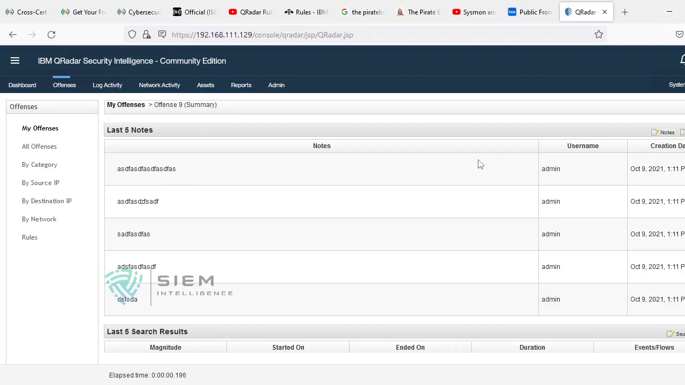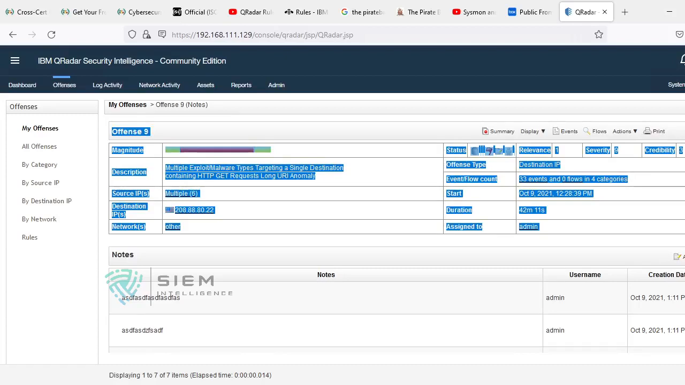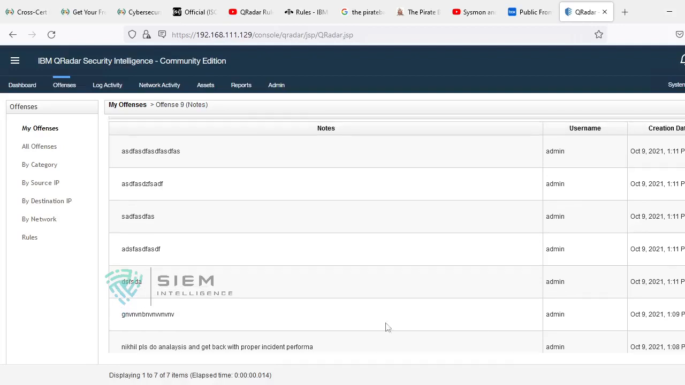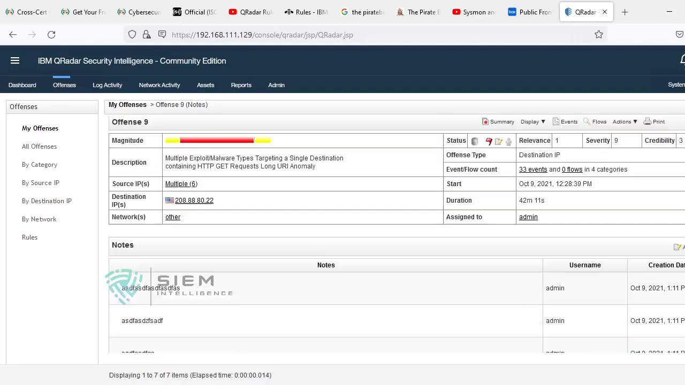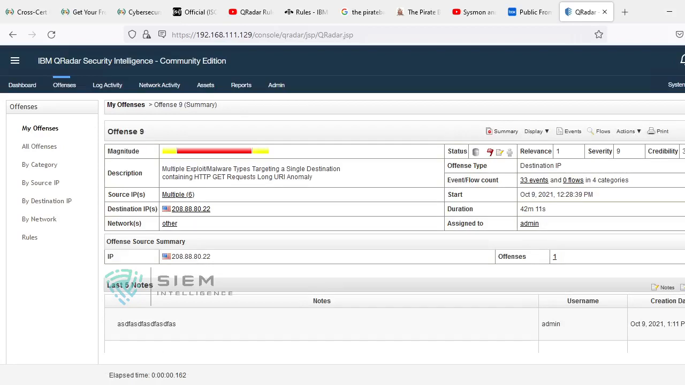But if you want to see all notes, you just click over here. You can get all the notes. See, what was my first note? Nikhil, please do the analysis and get back with a proper incident performer. And you have given these many updates with respect to this offense. All those you can read at any point of time. Just click over here to go back to your summary.